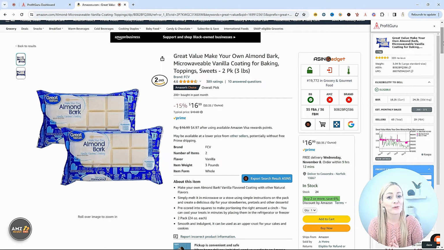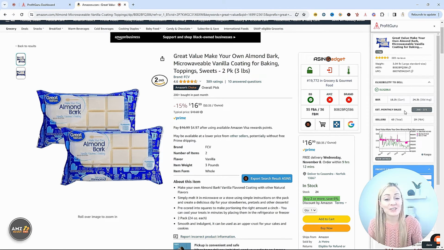This next feature is going to be such a huge component for your online arbitrage sourcing, and that is the ProfitGuru Google Chrome extension. Once you download the ProfitGuru Chrome extension from the Google Chrome store, you're going to see it pop up right here on every single Amazon listing.